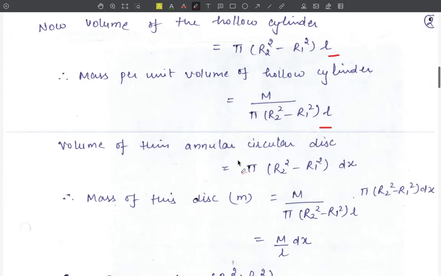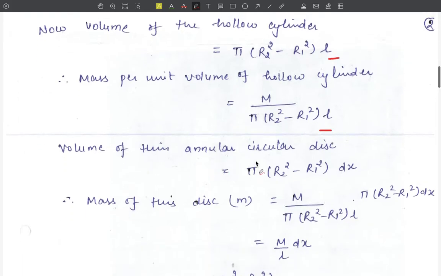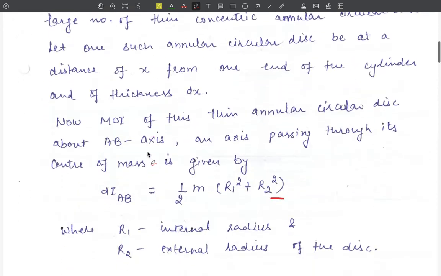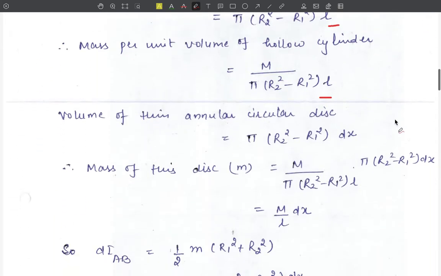Now, the volume of this thin circular disc will be pi into r2 square minus r1 square into its thickness, that is dx. Therefore its mass will be equal to the mass per unit volume of the hollow cylinder, that is m upon pi into r2 square minus r1 square into L, into the volume of this annular circular disc, that is pi into r2 square minus r1 square into dx.